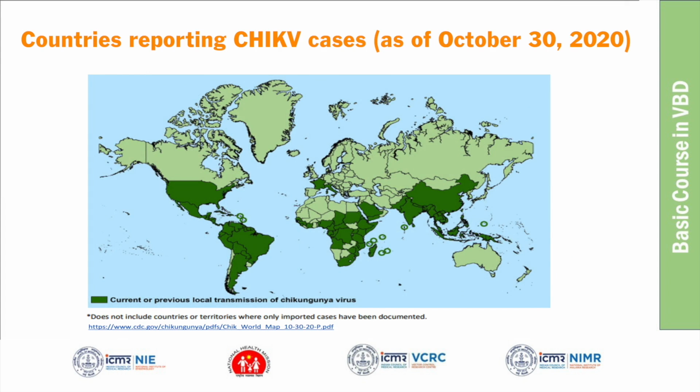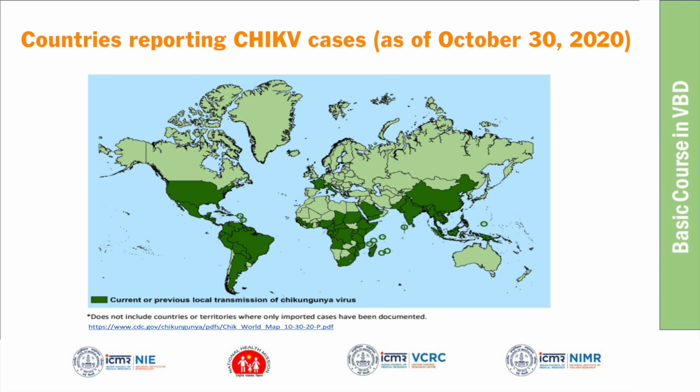So you can very clearly see, the previous picture was showing which genotype was circulating in which countries. If you look at India, which genotype? It is ECSA. ECSA diverged from IOL. That was the one, the ECSA genotype and the Asian lineage. So these are the two genotypes observed in India.